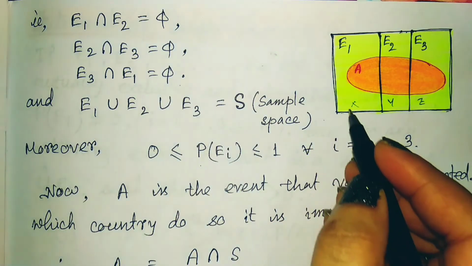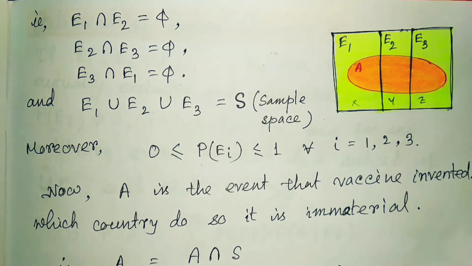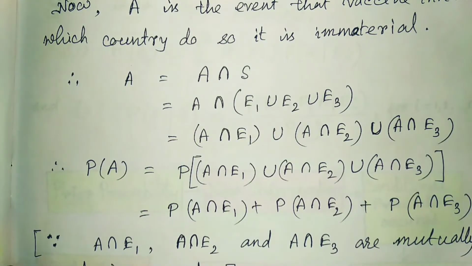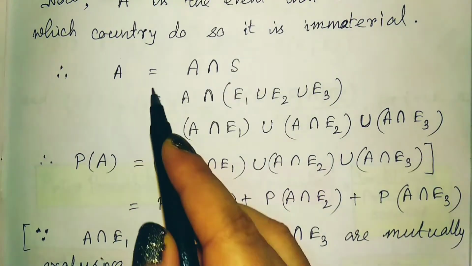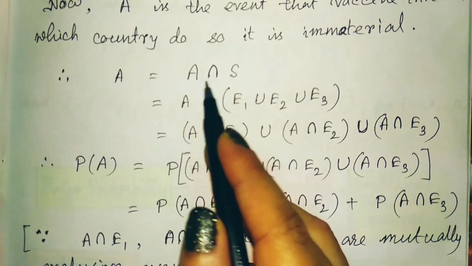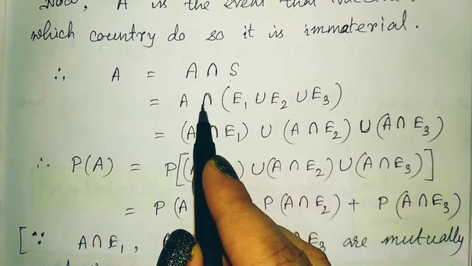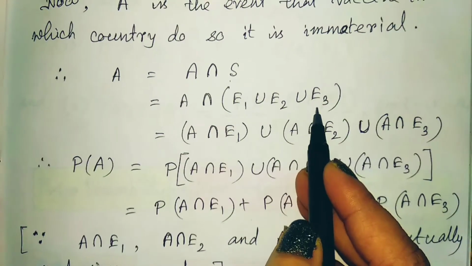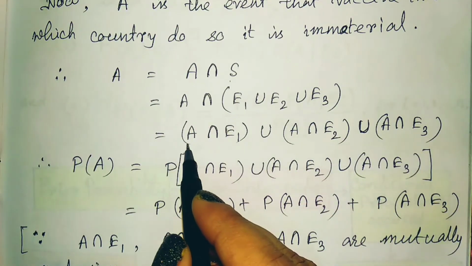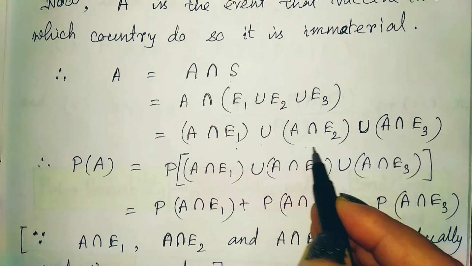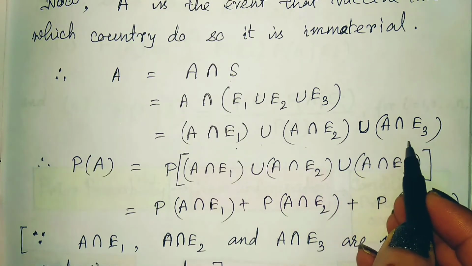Just observe that A is the intersection of A and S. Now S is the union of E1, E2, E3. So we can write A intersection E1 union A intersection E2 union A intersection E3.